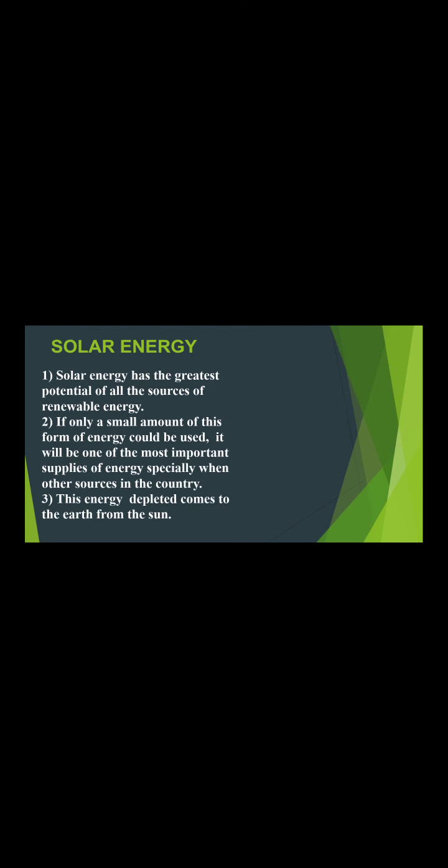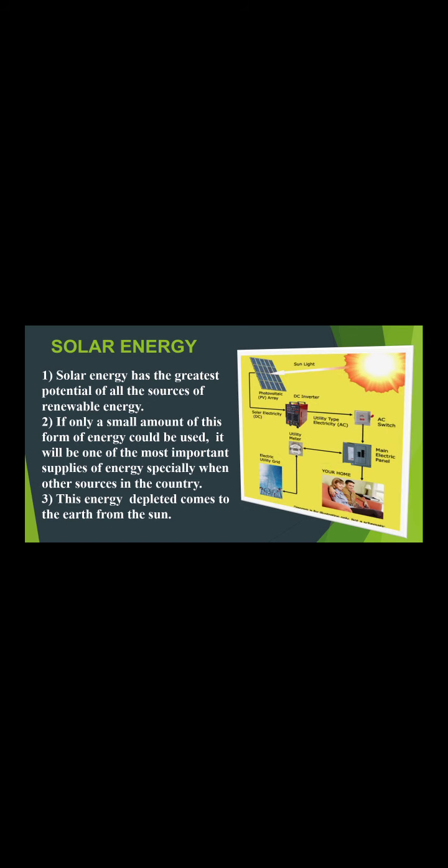First, we are going to see about solar energy. The sun is a powerful source of energy that provides the earth with as much energy every year as we collectively use in a year worldwide. Energy from the sun is harnessed in two ways. The first one is photo conversion, the second one is thermal conversion. In photo conversion, the light energy is converted into electrical energy. In thermal conversion, the heat energy is converted into electrical energy.